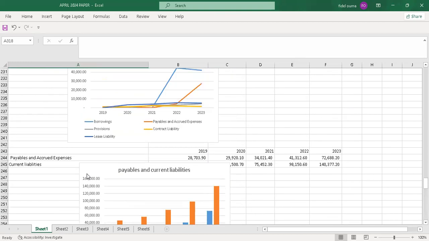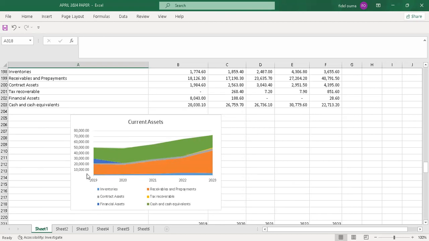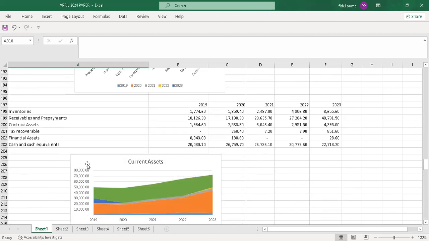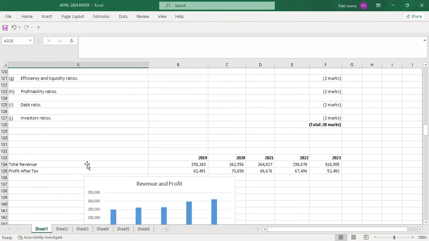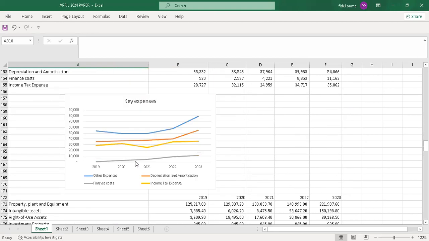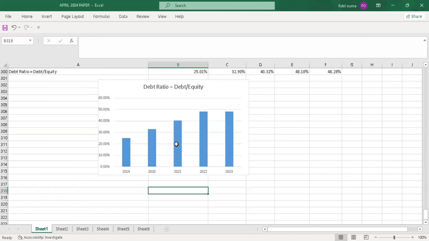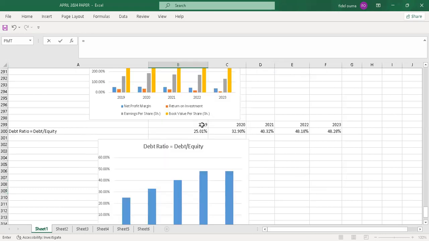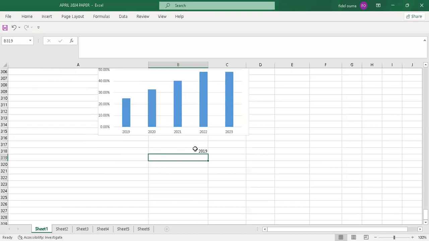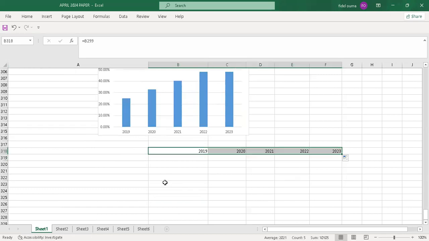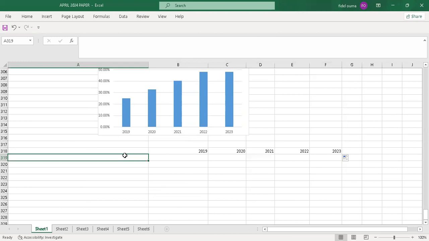So the next item will be, which I think is the last one, the investors ratio. It has been a long presentation. Yeah, and in an exam, you have to work with speed. You have to lock, to copy, and do everything so that you move with speed. So lastly, I'll do the investors ratio. So investors ratio, you always have earning per share, debt to equity, and return on equity.